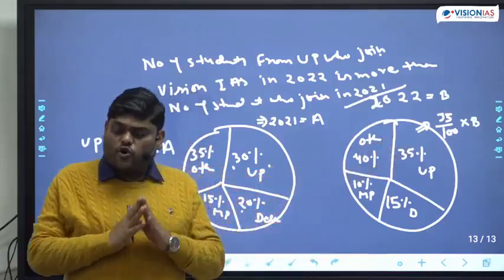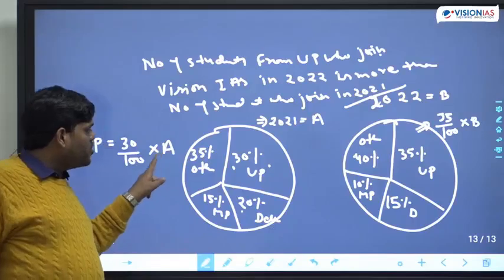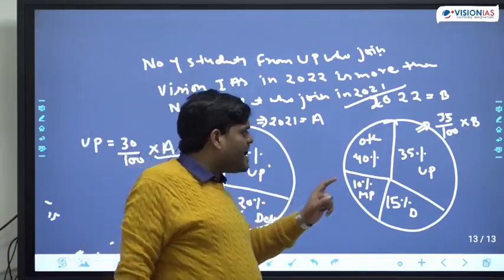No, we don't have any relationship between A and B.